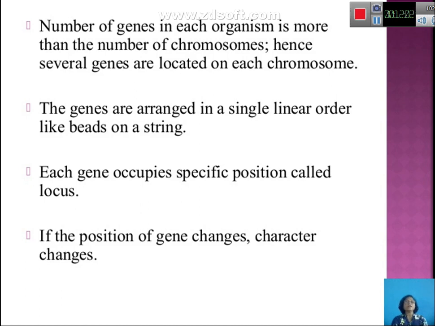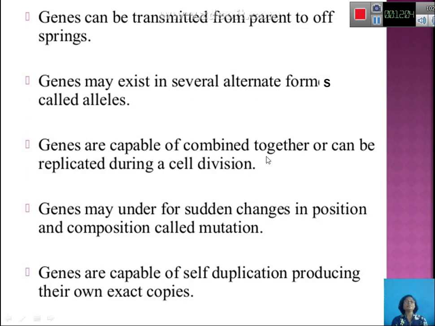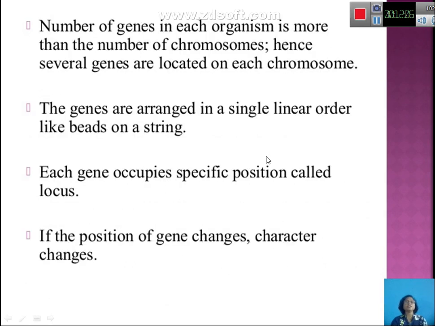The genes are arranged in a single linear order like beads on a string. As I have said, Belling in 1928 said that the beads on the string carry genes, and these genes are responsible for one particular function.